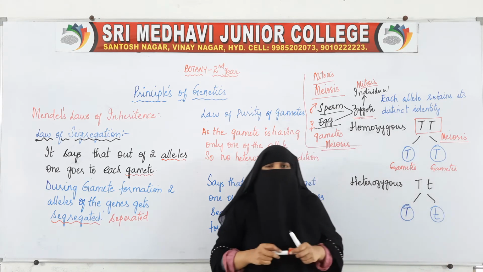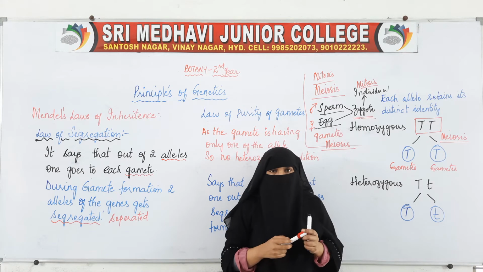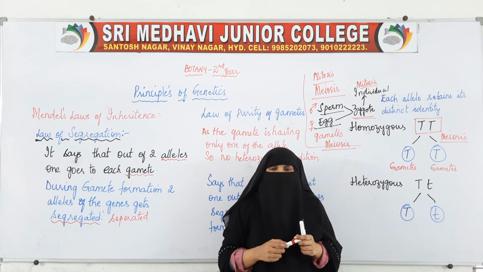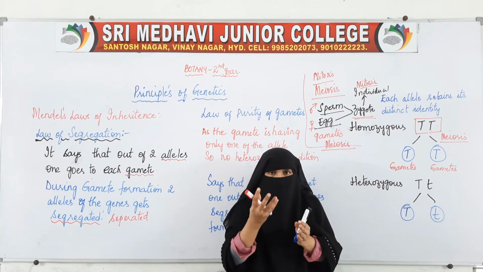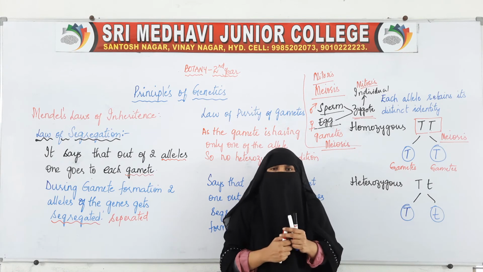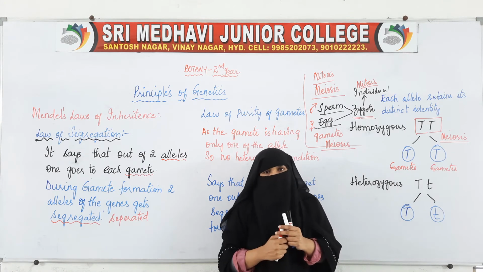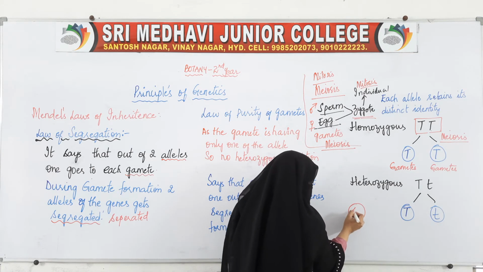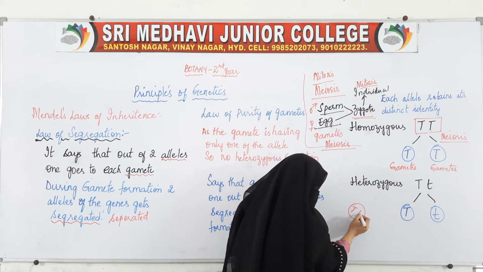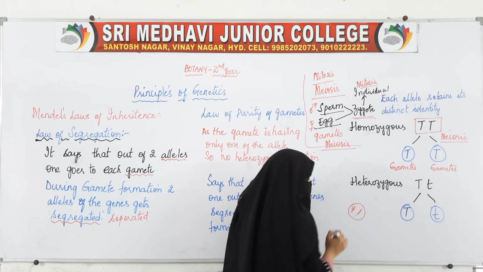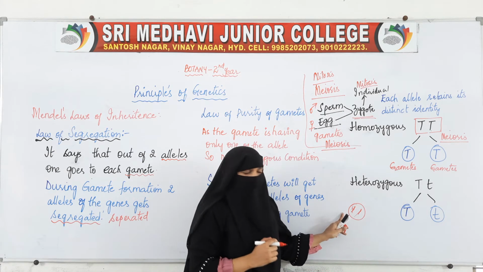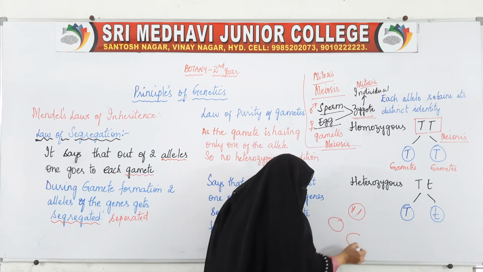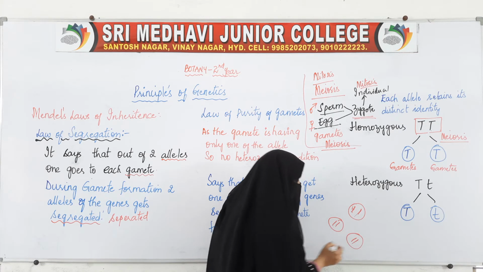Meiosis, we all know, is a reduction division. Only half the number of chromosomes from a cell will be given. Here in mitosis, for example, this is a cell, here this is one chromosome, this is one, that is, two chromosomes are there. During mitosis, each newly formed cell will get two chromosomes.